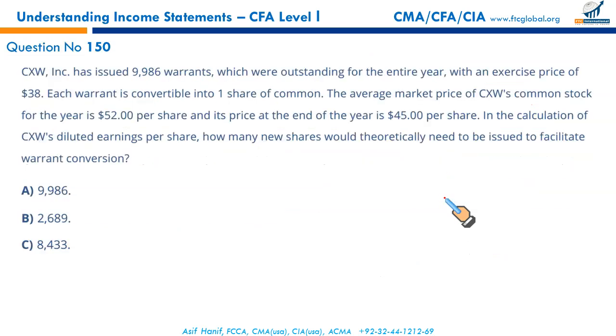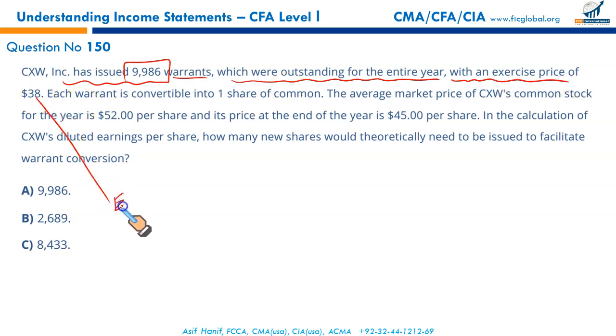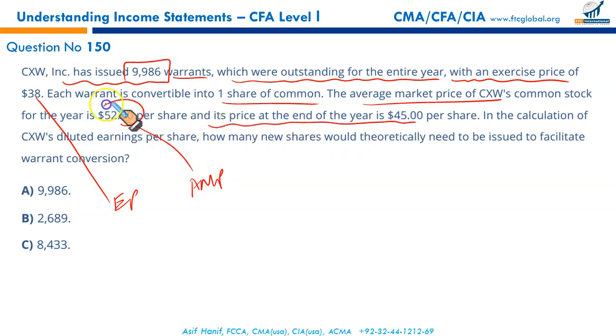Next, CXW Incorporated issued 9986 warrants, which were outstanding for the entire year with an exercise price of 38, that is your EP. Each warrant is convertible into one share. The average market price was 52, that is AMP, and its price at the end of the year was 45. We need AMP, average market price, not the closing price.